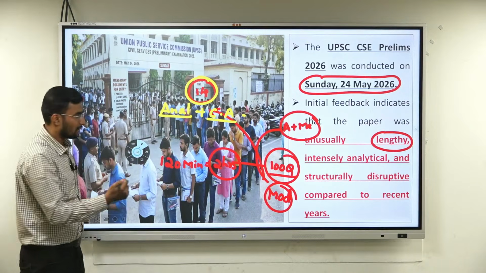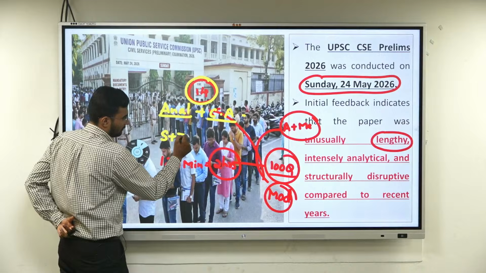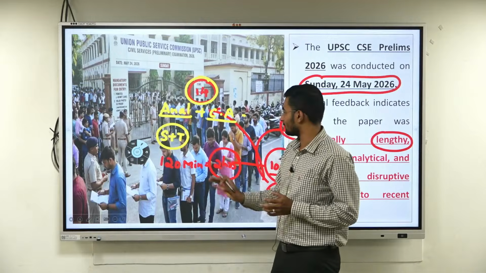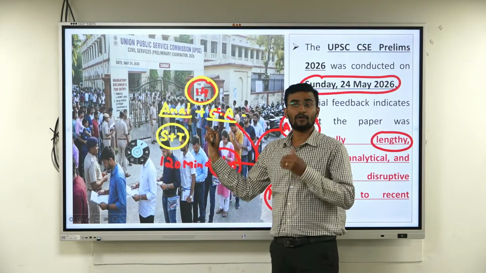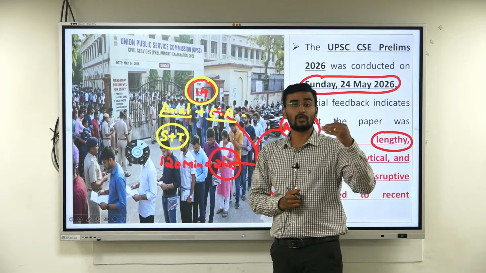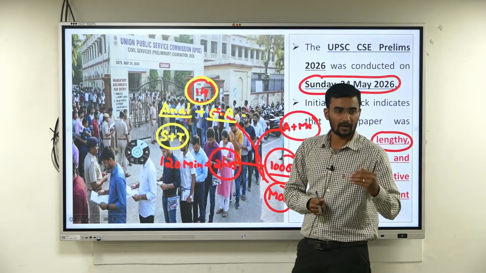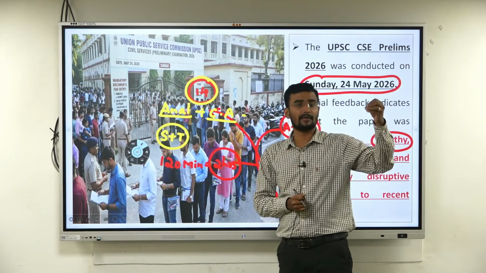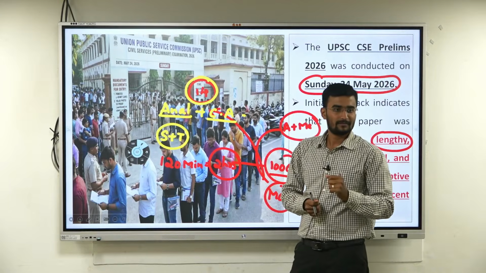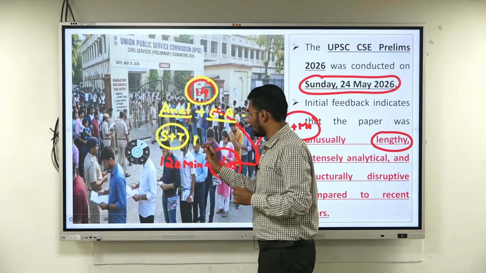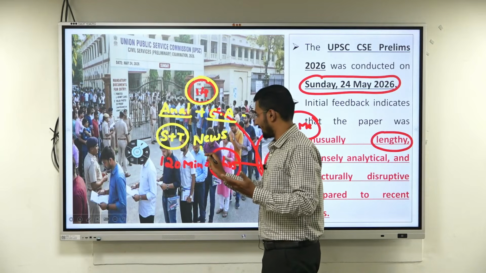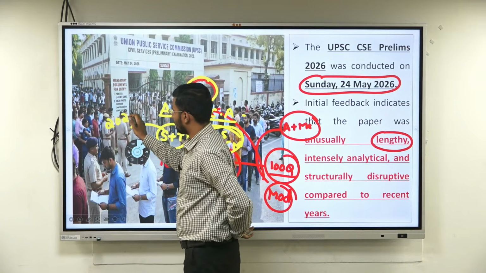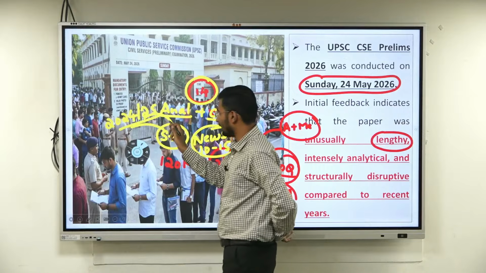In the same manner, with respect to science and technology, the most neglected subject is science and tech. But this year, one of the highest numbers of questions have been asked from science and technology, and that is focusing on current affairs. Recent ones about the Nobel Prize, about the Genome India project. Those were not in the news in recent times, they were in the news in the last 2 to 3 years. Not this year's news, be cautious here. That was not in the news in the last 10 to 15 months, but it was in the news majorly in 2024-25. But this was being asked.